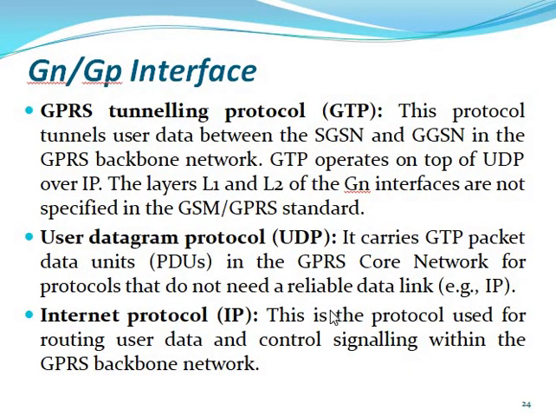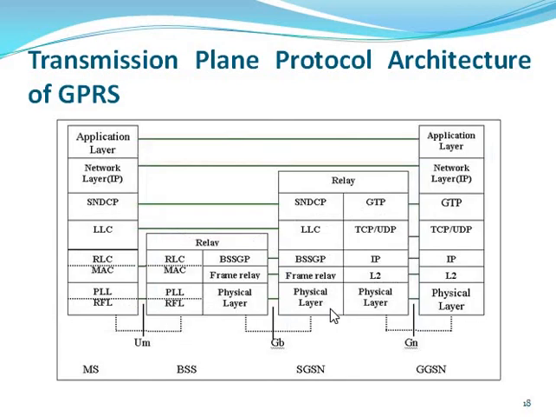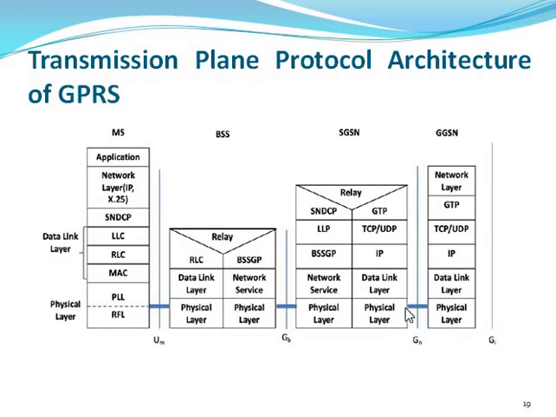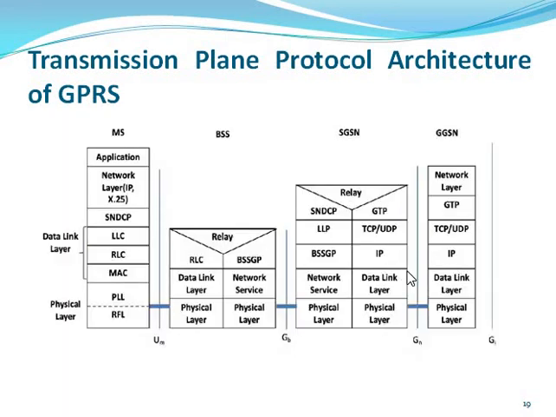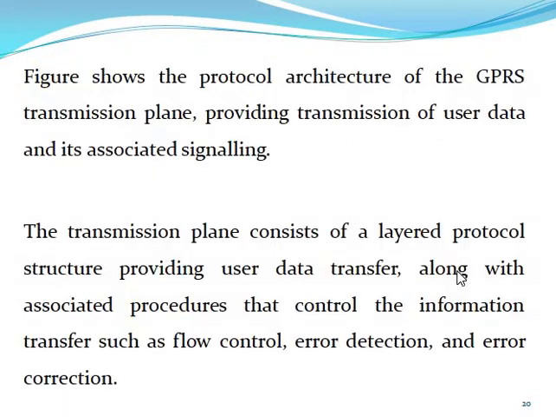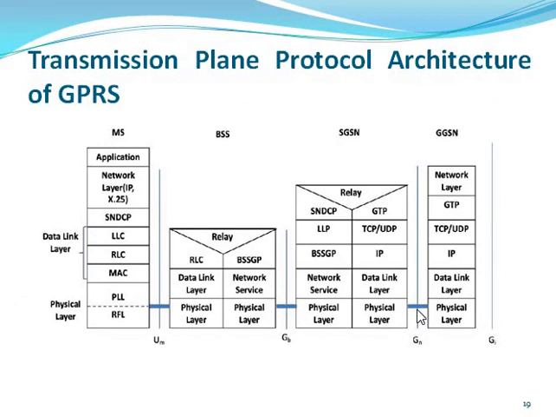Now we can show the Gn and Gp interface. This is the last one, Gn and Gp. Here between SGSN and GGSN, you can see all the information: physical layer, data link layer, IP, and then TCP/UDP. So both connections are provided in the SGSN. In GSM, the MSC is the heart of the structure, and here the SGSN is the heart of the structure.